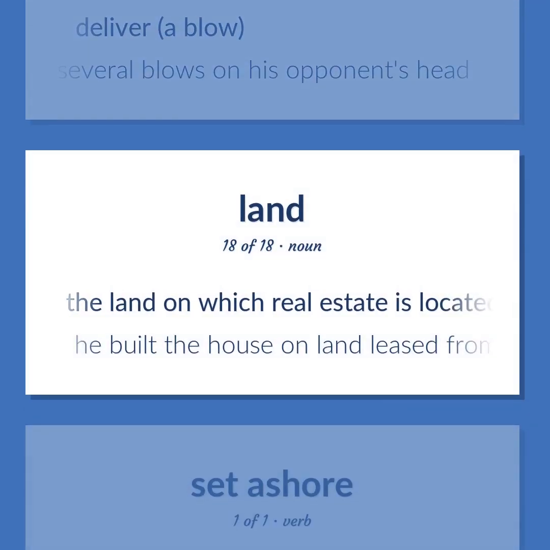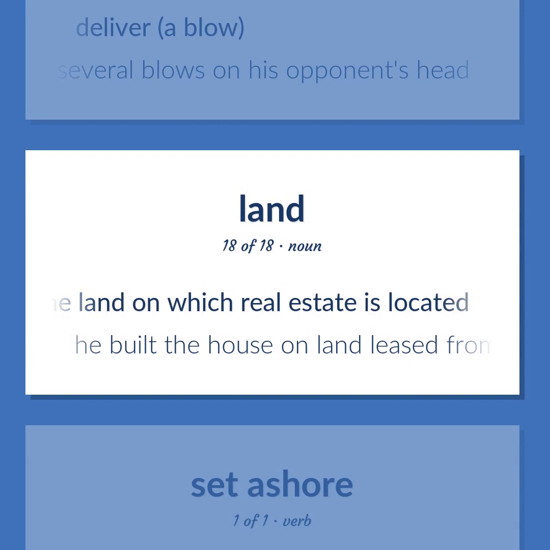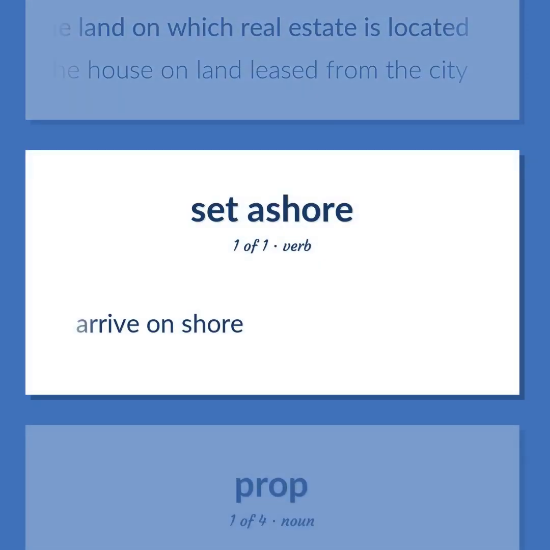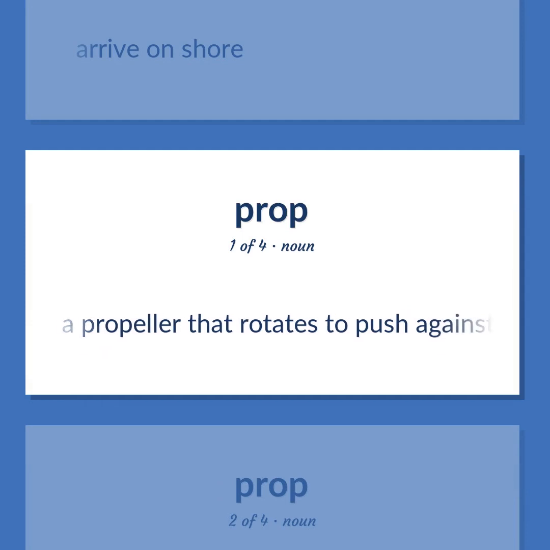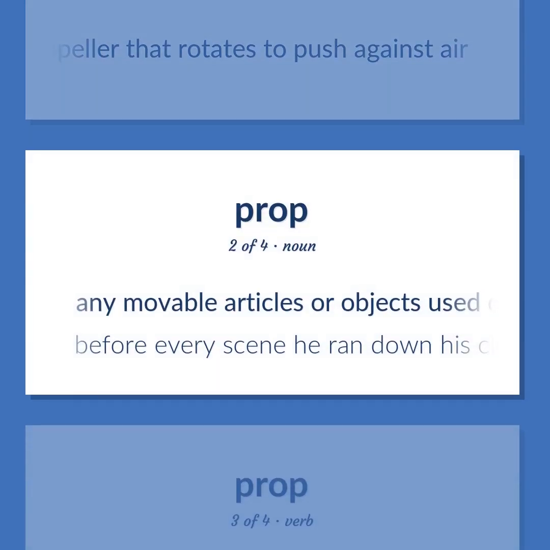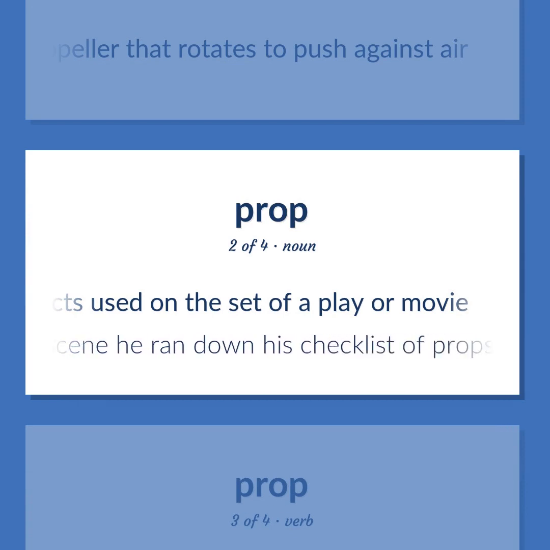The land on which real estate is located. He built the house on land leased from the city. Arrive on shore. A propeller that rotates to push against air. Any movable articles or objects used on the set of a play or movie. Before every scene he ran down his checklist of props.